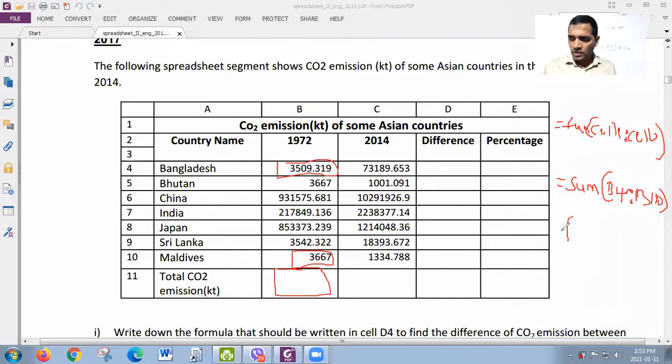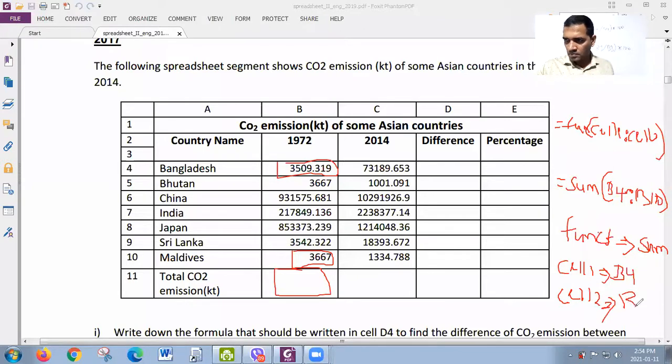So you can write the function. According to the question, it's function: sum. Cell 1, draw an arrow, it's B4. Then cell 2, it's B10. Okay. So even this is correct, or this may be the right answer. Both are correct.